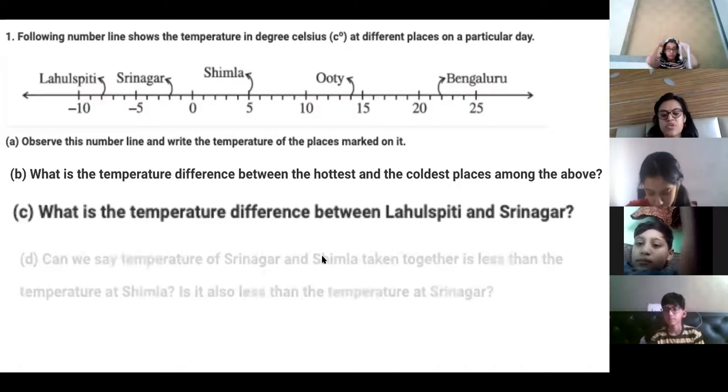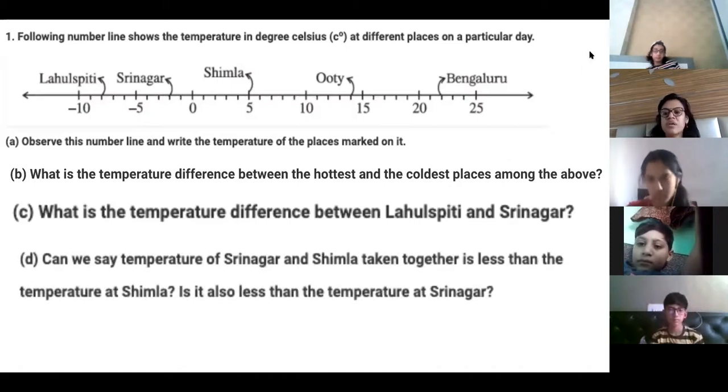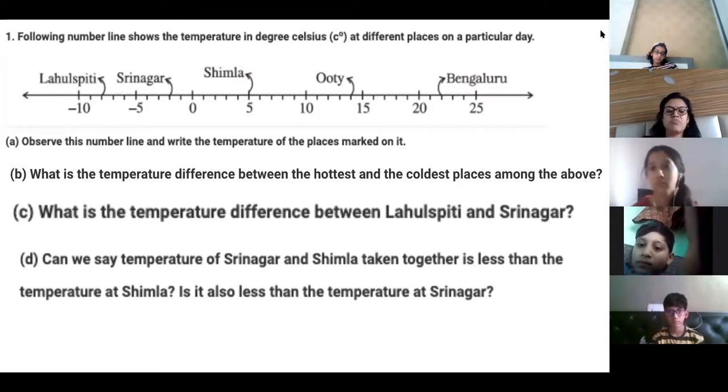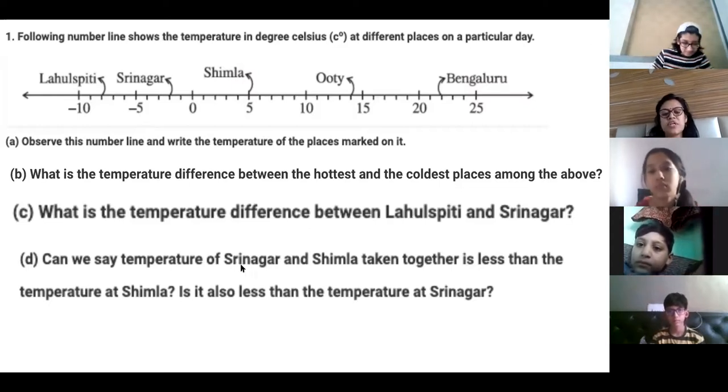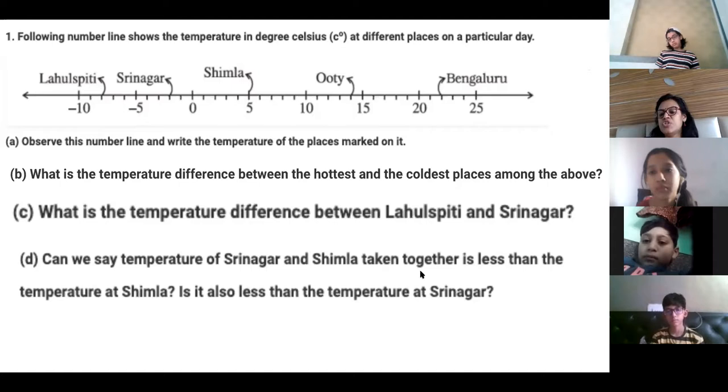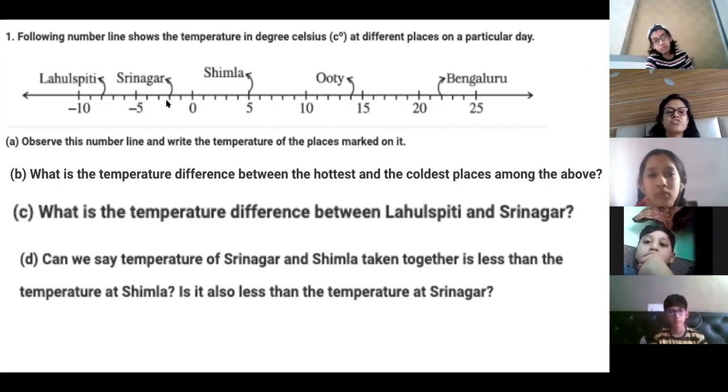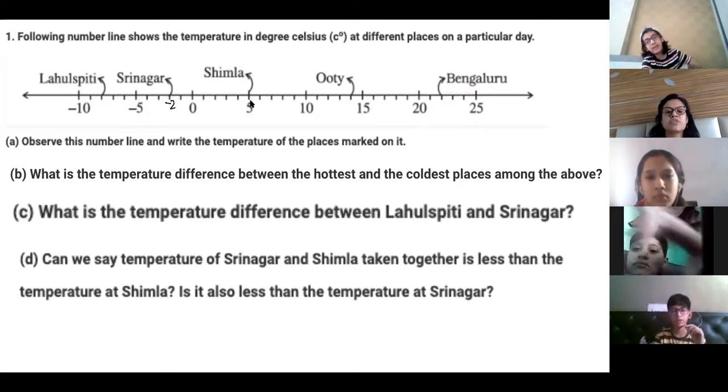So we did this question. Can we say the temperature of Srinagar and Shimla taken together is less than the temperature at Shimla? First part: temperature of Srinagar and Shimla taken together. So you have to add these temperatures. What is the temperature of Srinagar? Minus 2. And Shimla is minus 5.